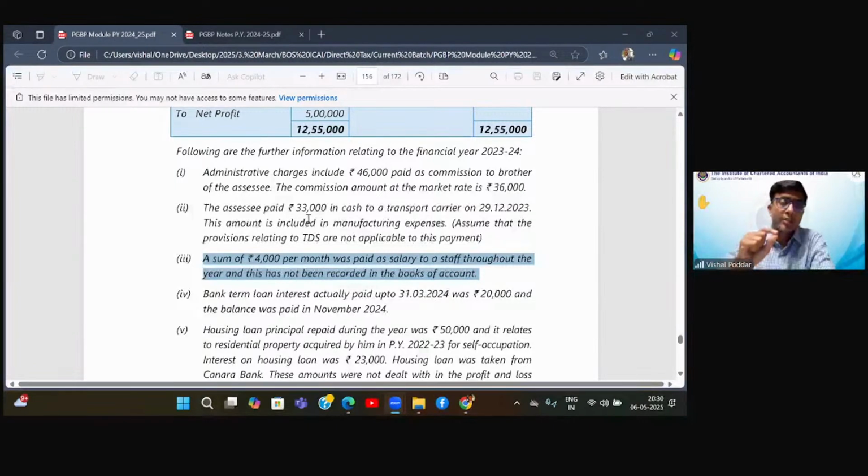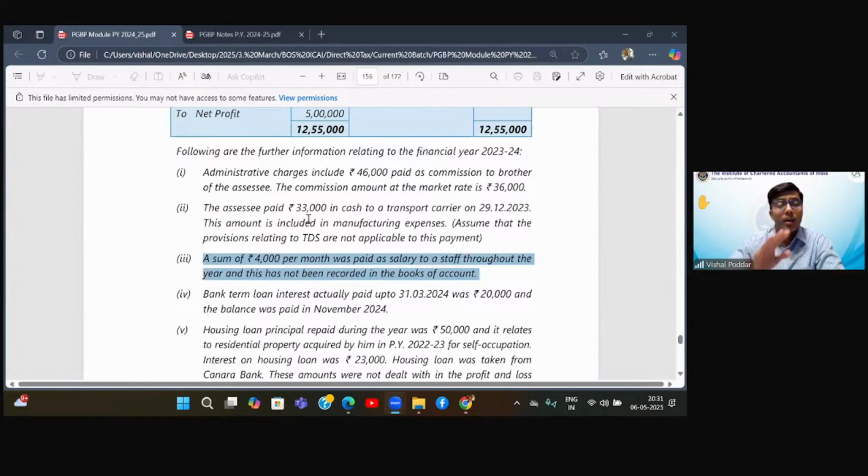That something says unexplained expenditure. What is unexplained expenditure? If you have made some expenditure for which you are not giving explanation, you are hiding that, then they say we will deem this to be your income. Now, if I treat this expense as unexplained as per that particular chapter, section 69C is the specific section dealing with that, then I will have to do something else for this 4,000 into 12 months, that is 48,000.